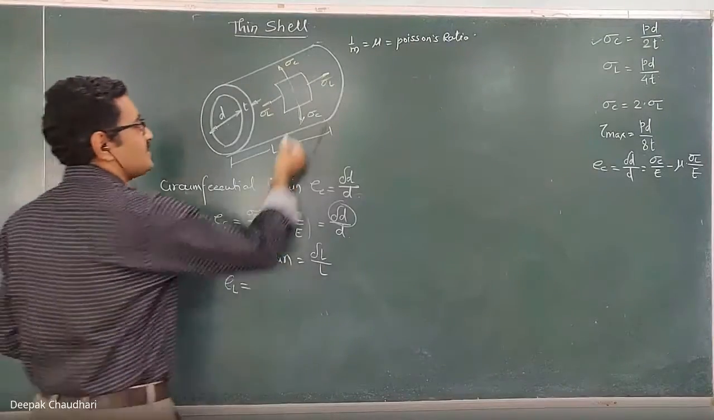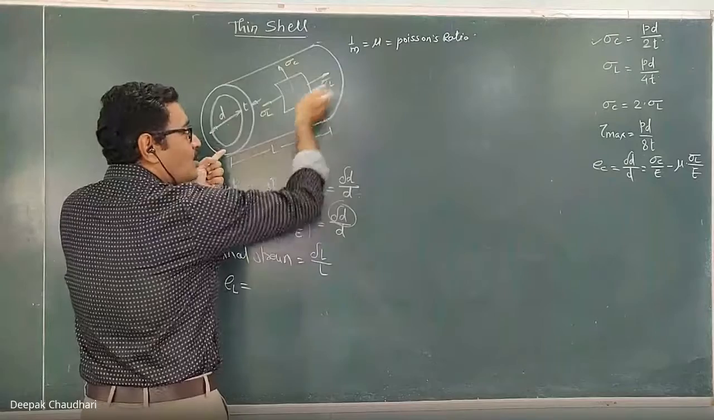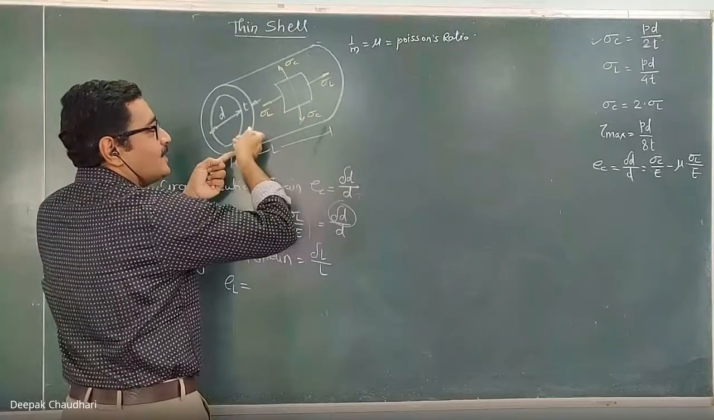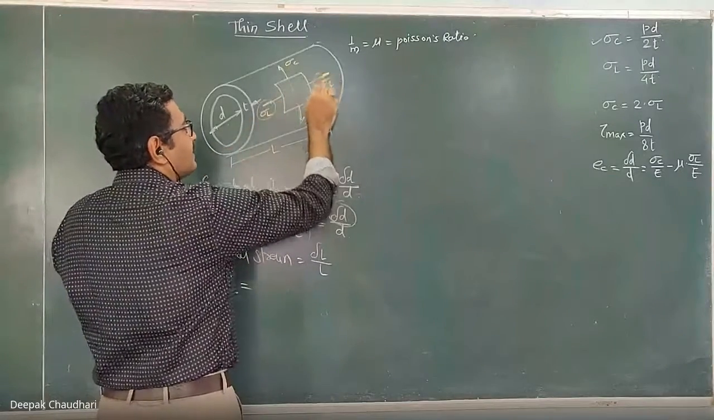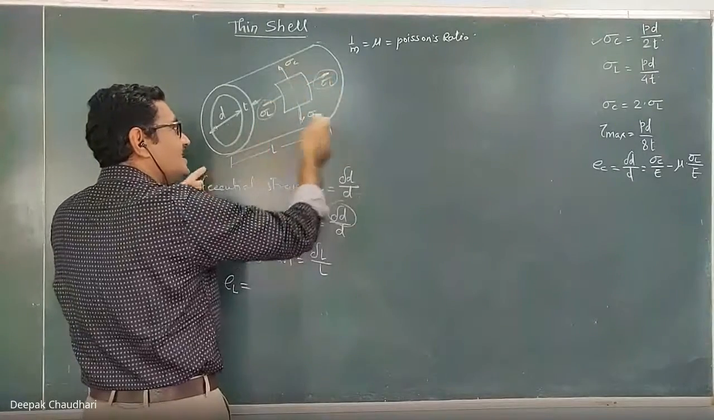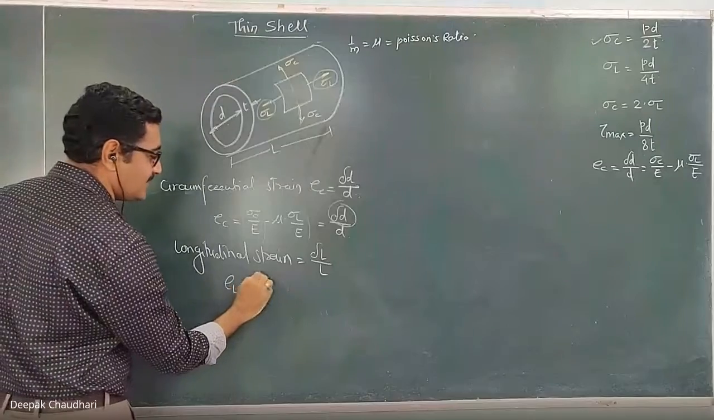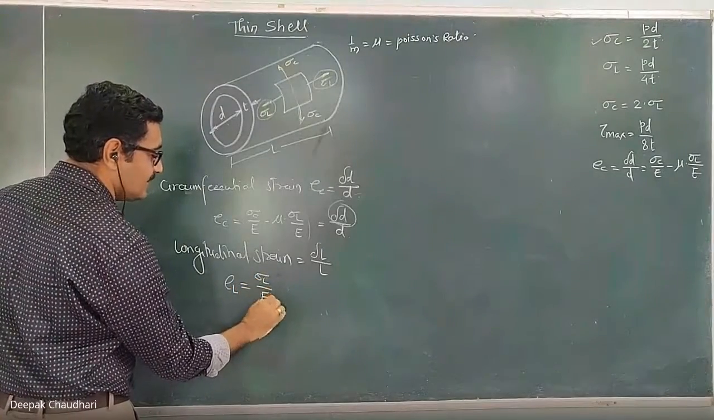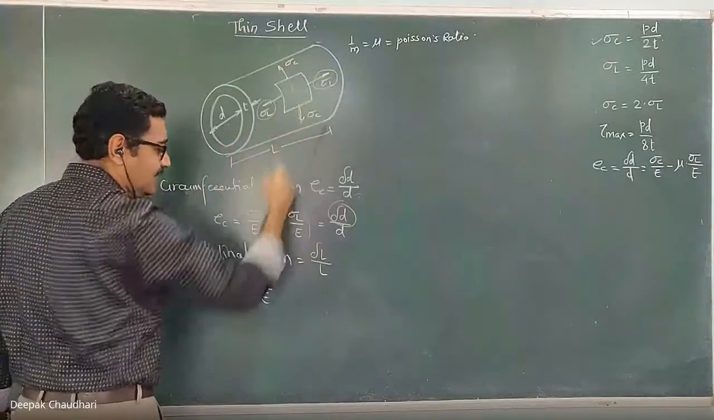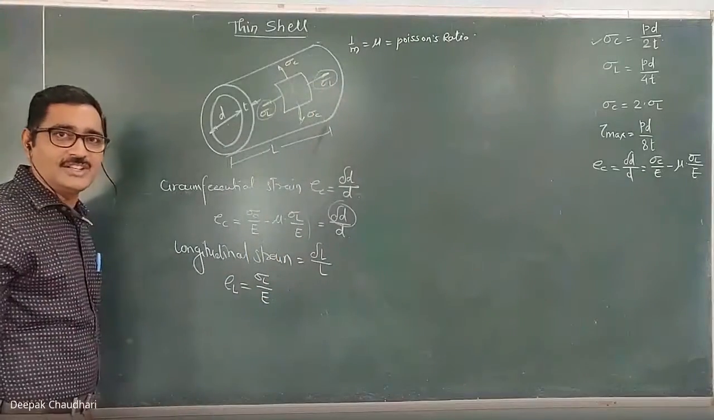Again, this longitudinal strain is the resultant strain in the longitudinal direction, or along the length. So, along the length, this stress is acting. Yes, so because of this stress, the length will change and the strain will be the linear strain, and this can be written as sigma L upon E. This is the strain in the longitudinal direction because of the stress acting in the longitudinal direction.